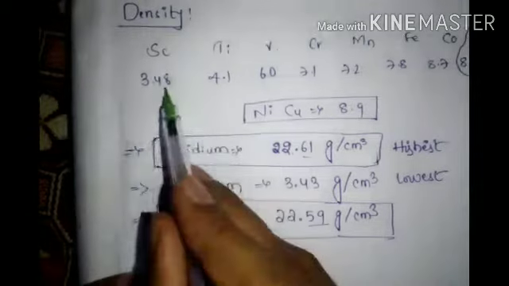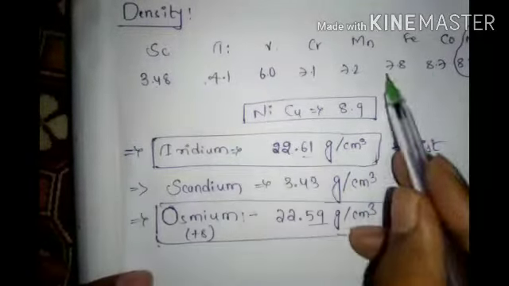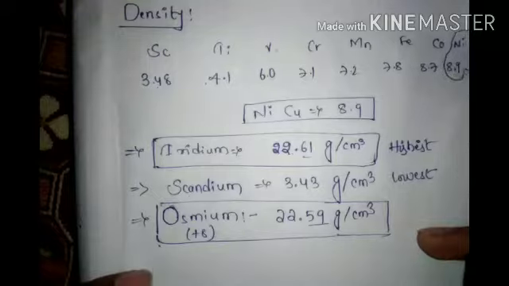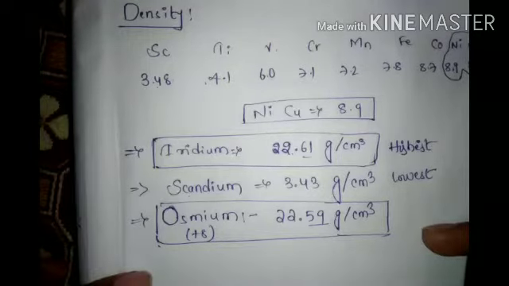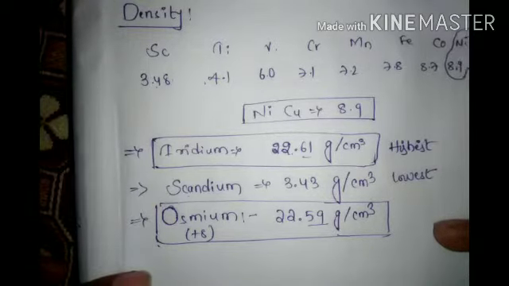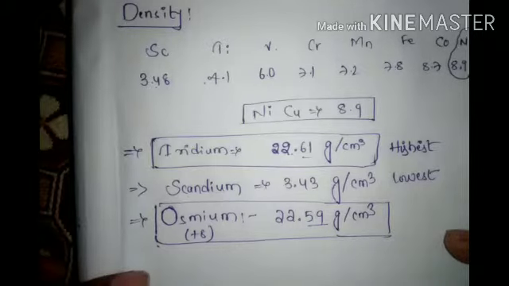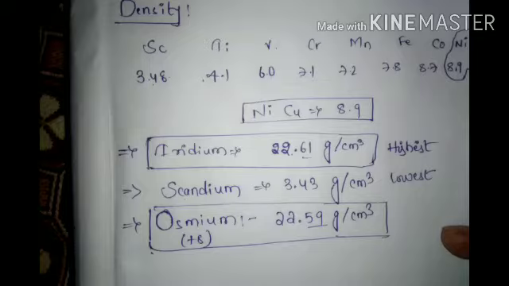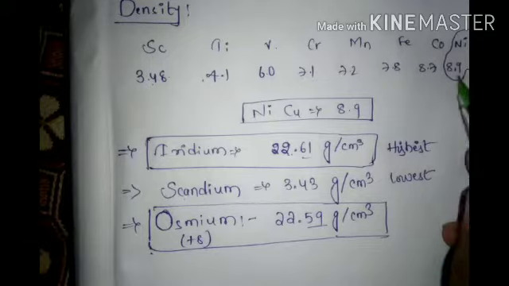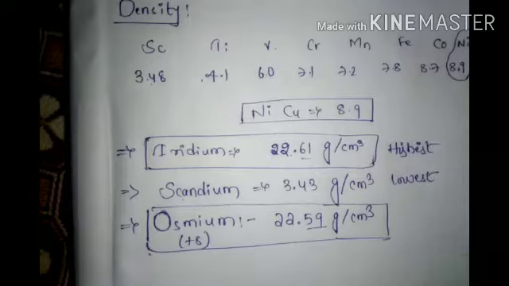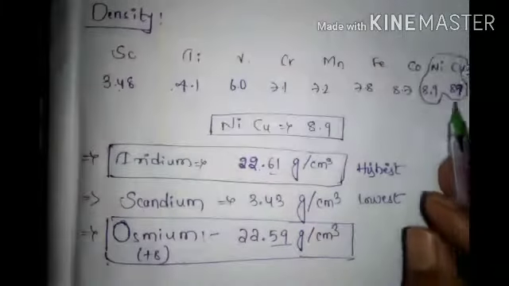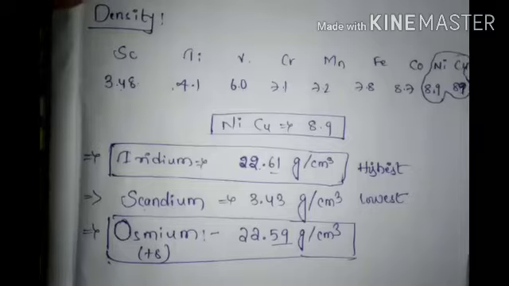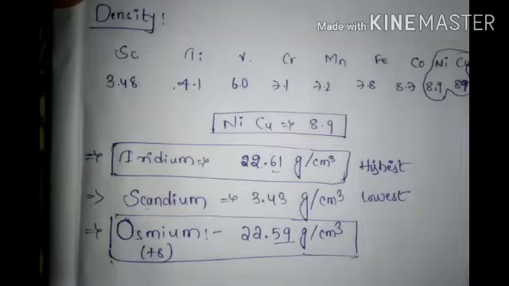Now, what is happening here? From here to here it is increasing. From zinc it decreases because of screening effect, or otherwise you can take nuclear charge decreases, and electrons easily come out. Till nickel and copper it is the very highest. This is about density.